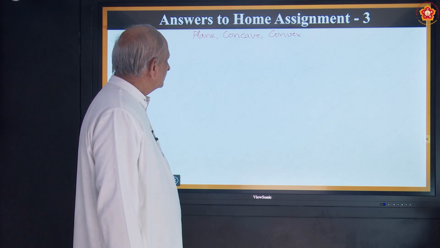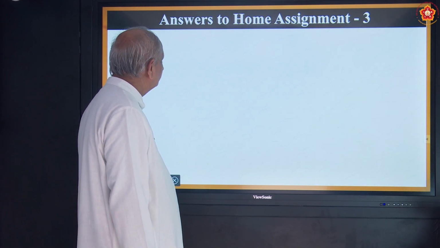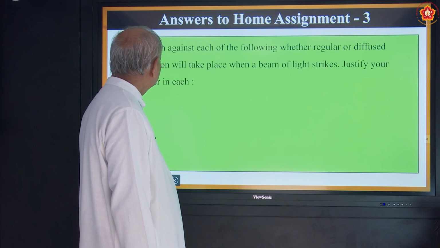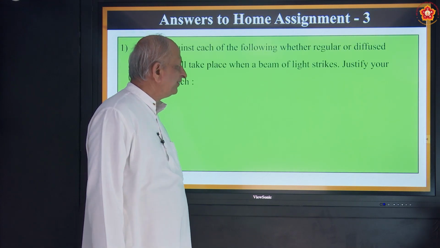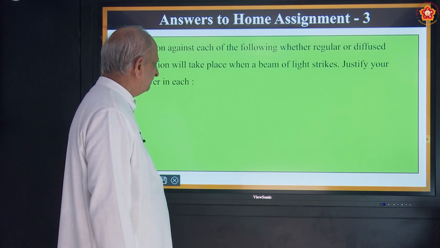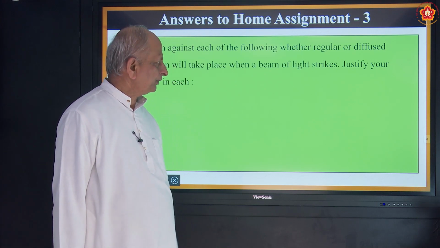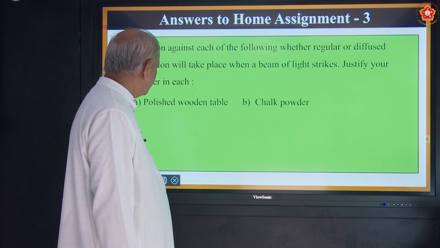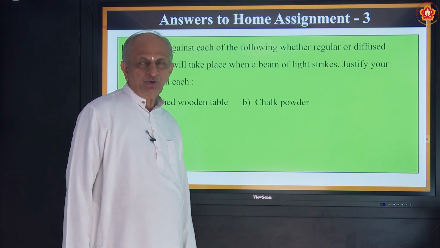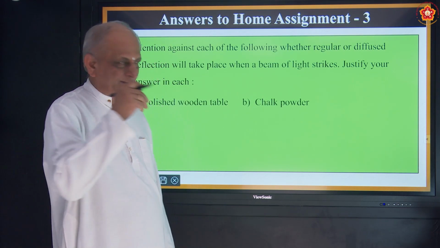Okay? So, now we'll come to home assignments. First question: mention against each of the following whether regular or diffuse reflection will take place when a beam of light strikes. Justify your answer in each case. When you want to answer this question, you must have a clear picture of what it is.